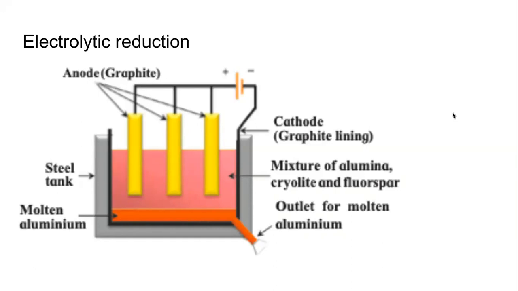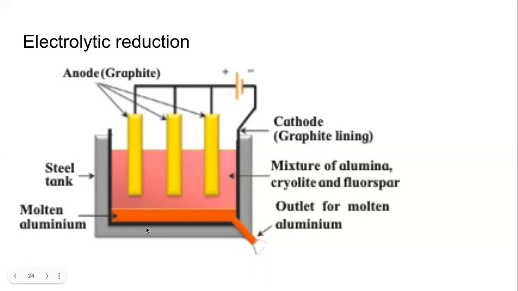So there are containers. These containers are made of steel, very strong, so that they can withstand a lot of temperature and pressure. This acts as the container for the electrolytic cell.